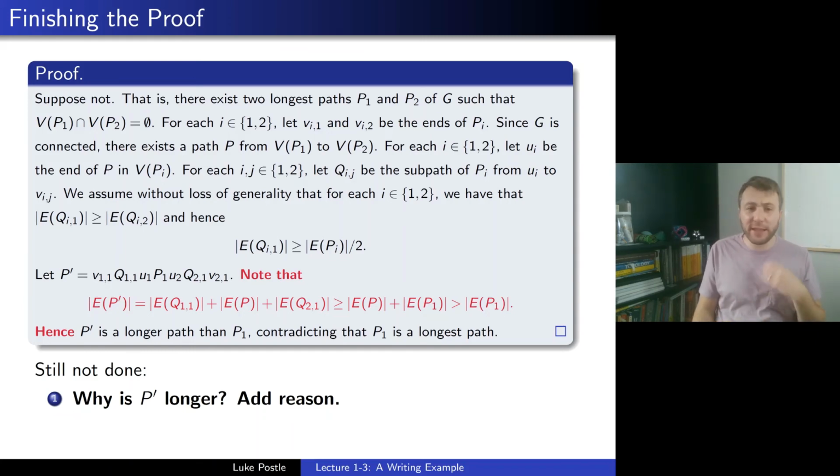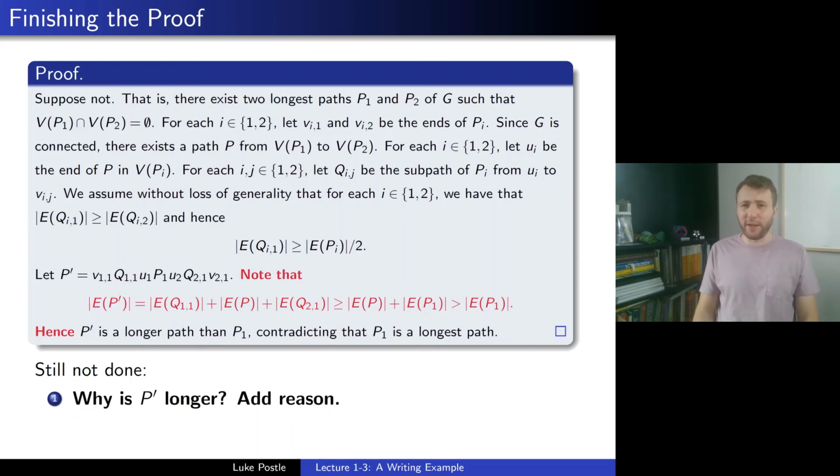And then we note that E of P prime is the sum of all these things, and so it's at least E of P plus E of P1, which is then strictly greater than E of P1, since E of P is actually at least one edge as they don't intersect. And then if I had a little more space, I would have spelled even that part out, but this at least is doing the work of showing the formula and the equation as to why it's longer. And hence P prime is a longer path than P1.